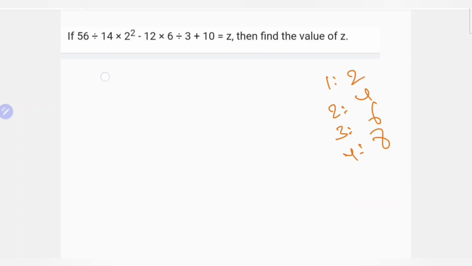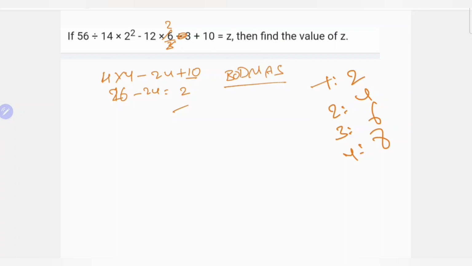56 divided by 4, 14, 4, 2 square 4, 6 by 3. I am writing this one like this, 2, it is 24, it is 10, 16, 10, 26 minus 4, 24, 2. Observe the whole calculation. You can learn as quickly as possible. You learn first of all the BODMAS rule. If you are preparing for railway exam and SSC exam, you prepare the BODMAS rule. It can be helpful.